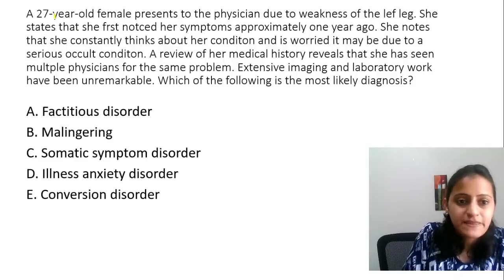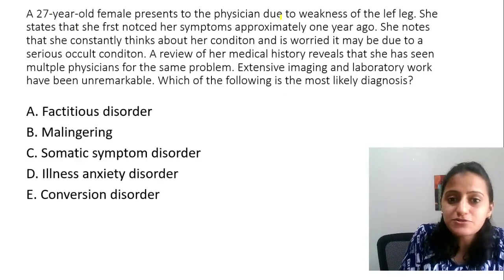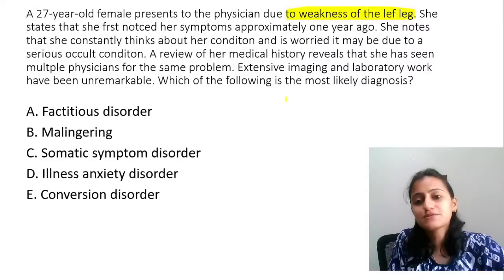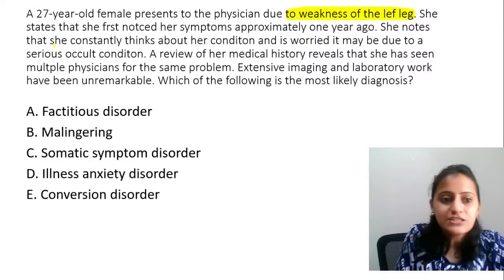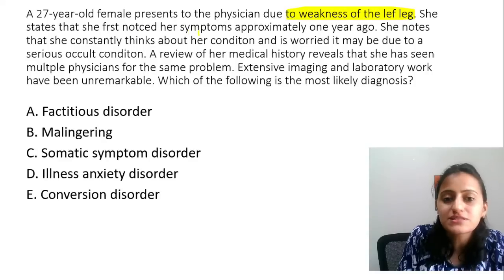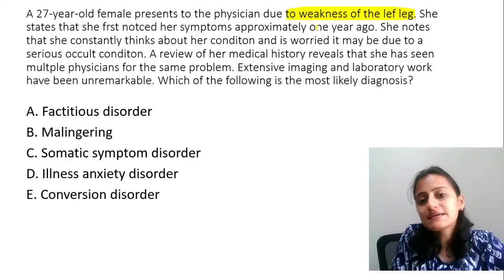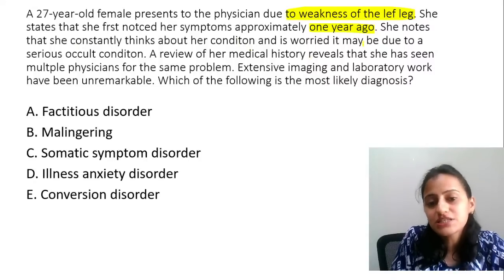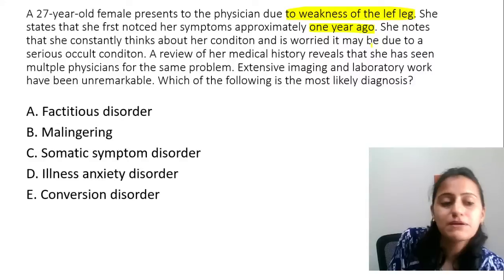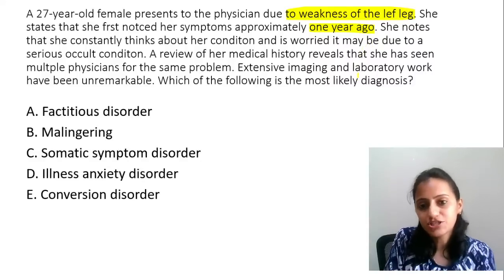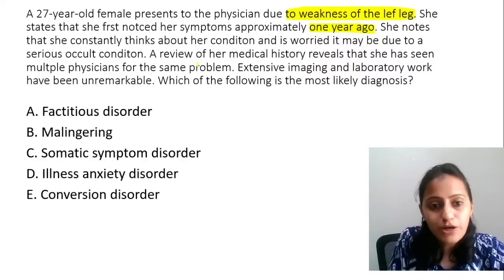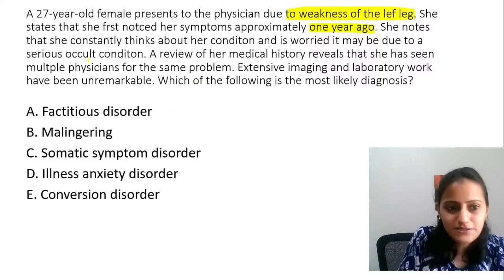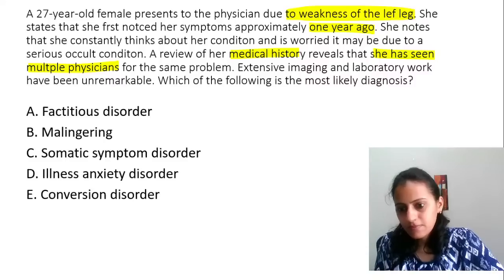Let's see what this is. A 27-year-old female presents to the physician due to weakness of the left leg. She states that she first noticed her symptoms approximately 1 year ago. She constantly thinks about her condition and is worried it may be due to a serious occult condition. So what do we have here? Is this a conversion disorder, illness anxiety?